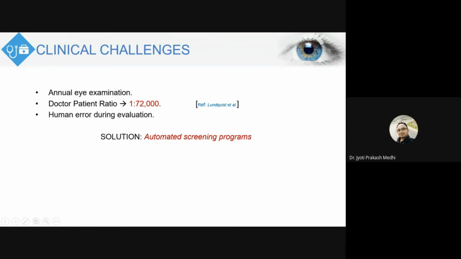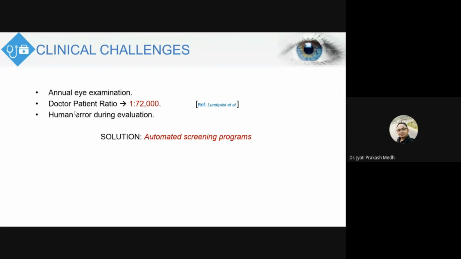If only the doctors analyze the patients, there is a chance of human error, because due to fatigue or the long time spent screening patients, there may be a possibility of making mistakes. That is why these CAD systems are very much essential.